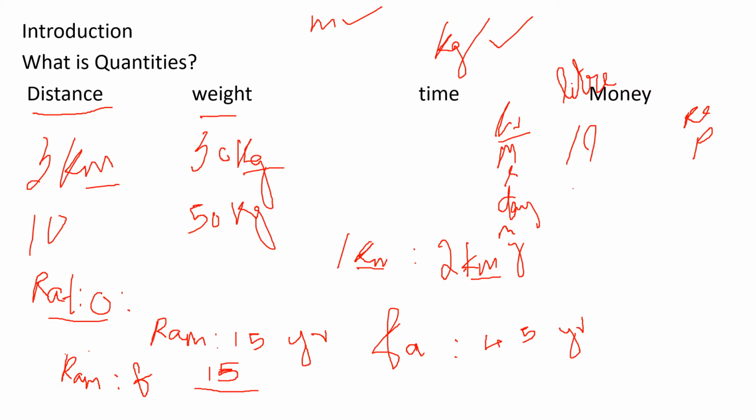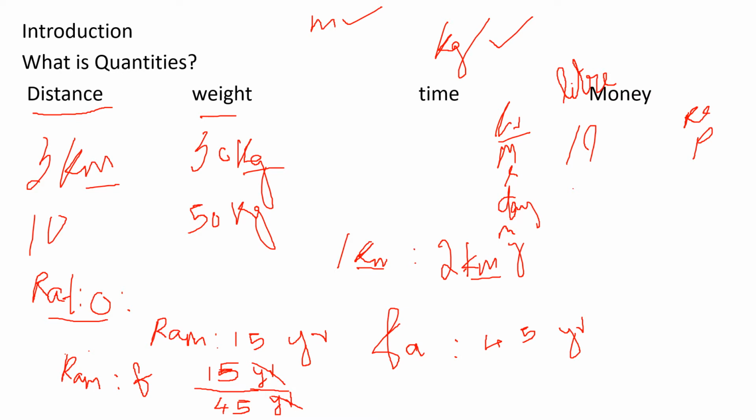So the final answer I represent in ratio. Father was 45 years old. Both are having what units? Year, right? So both have the same unit, and I can represent by using ratio. If I am having different units, it is not possible. So this year gets cancelled, both are the same units.